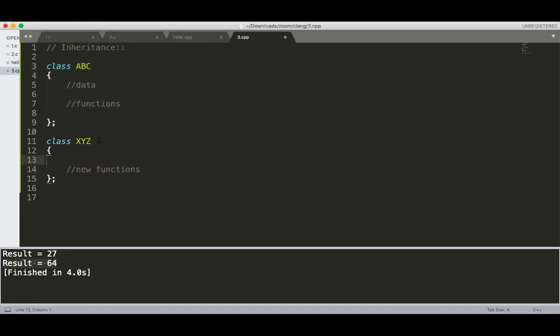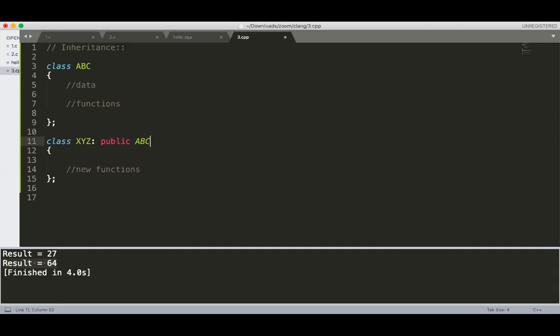So what to do? The third thing that is very, very good to use is inheritance. Use the inheritance. So how to use inheritance? If I want to inherit, I just need to put a colon here, and write that I want to inherit the ABC class publicly.